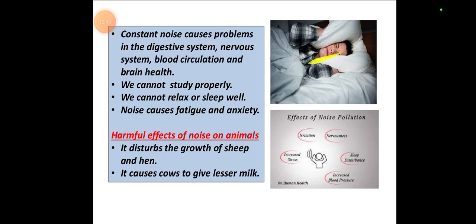Constant noise causes problems in the digestive system, nervous system, blood circulation, and brain health. Here you can see the girl closing her eyes and ears. She doesn't want to listen to these types of sounds. So what happens due to this? Problems in the digestive system, that means stomach ache, the nervous system, and blood circulation, that is throughout the heart, and brain health. If we have a heartache, how will we use our brain?